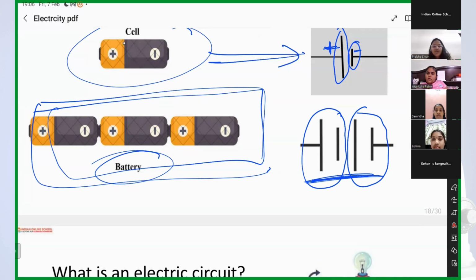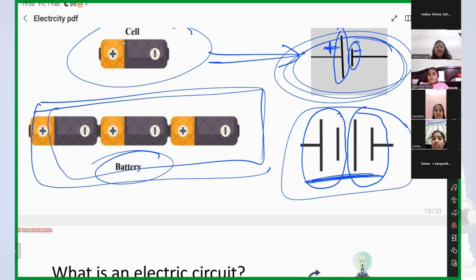a group of any number of cells is called? Battery. Yes, two or more than two cells are called a battery. And this is the representation of a battery, and this one is the representation of a cell. Got it? But one thing, if you want to arrange a battery in any direction, can you do that?